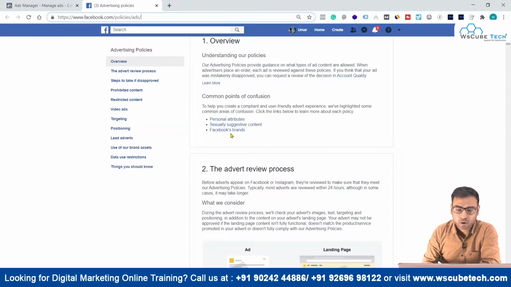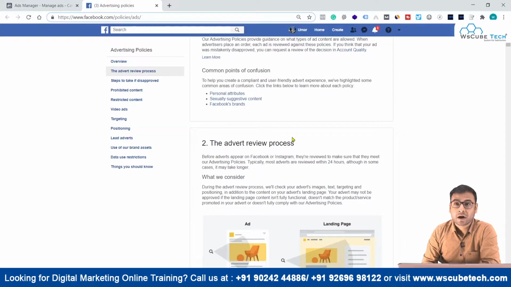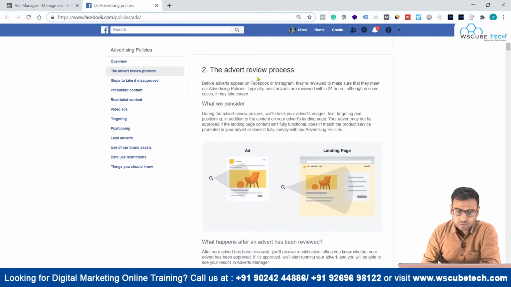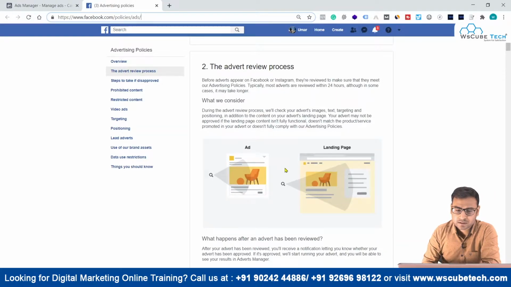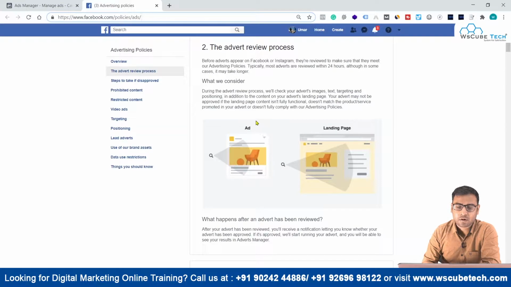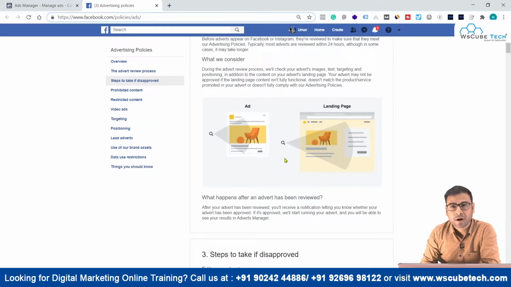These are the three main points of confusion which lead to ad disapproval, account disapproval, or campaign disapproval, right? First of all, we also have to understand the process of ad review, how this is done. First, they scan your creative, your ad copy, what kind of content you have mentioned in your ad copy and what kind of images you are using, and then they scan your landing page. If there is relevancy, they will approve your ad to run, otherwise they will disapprove your ad, right?